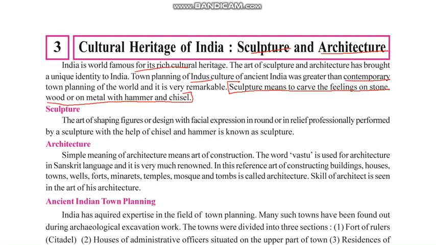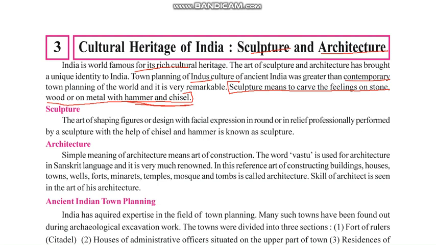In painting, you put your feelings and your ideas on paper or on canvas in the form of colors, lines, tones, different shadings and shapes. While here you put your ideas and your feelings on the stone by way of hammer and chisel.